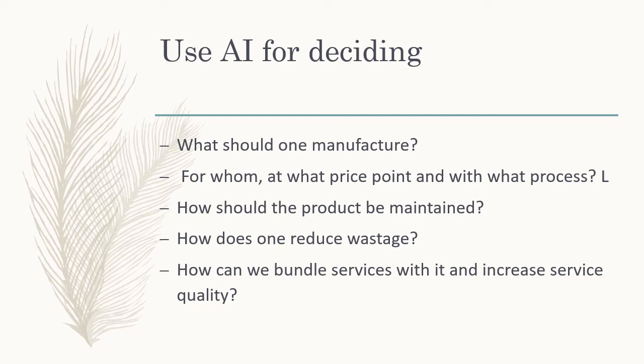How does one reduce wastage? We can see that there is a huge amount of wastage in manufacturing plants, so we can use AI in finding out how we can reduce the wastage, how we can reuse things again and again so that wastage is minimized, or how we can recycle things and reuse them.